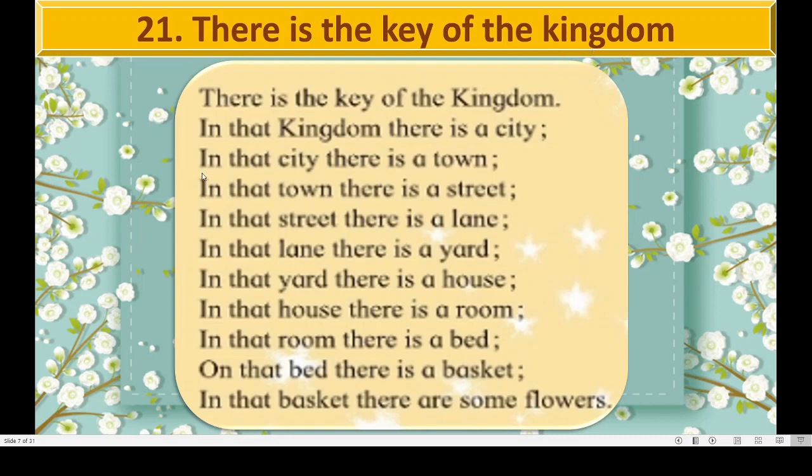First we will read this poem. There is the key of the kingdom. In that kingdom there is a city. See this? In that kingdom there is a city. Means the city is smaller than the kingdom. In that city there is a town. Okay, and in that town there is a street.